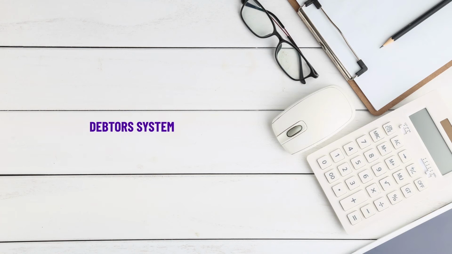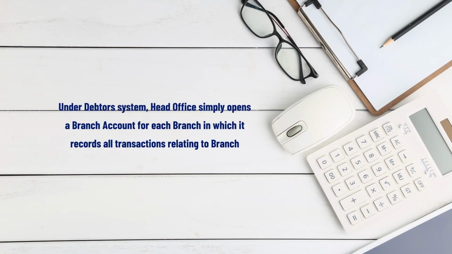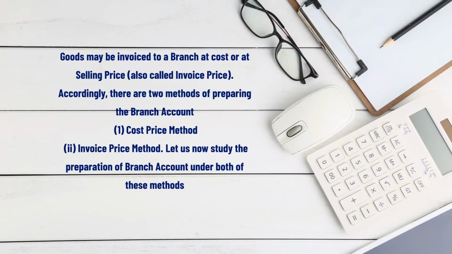Then the third one is the debtor system. Under the debtor system, the head office simply opens a branch account for each branch in which it records all transactions relating to the branch. So it is very simple under the debtor system. Then goods may be invoiced to the branch at cost or at selling price, which is also known as invoice price. Accordingly, there are two methods of preparing the branch account.